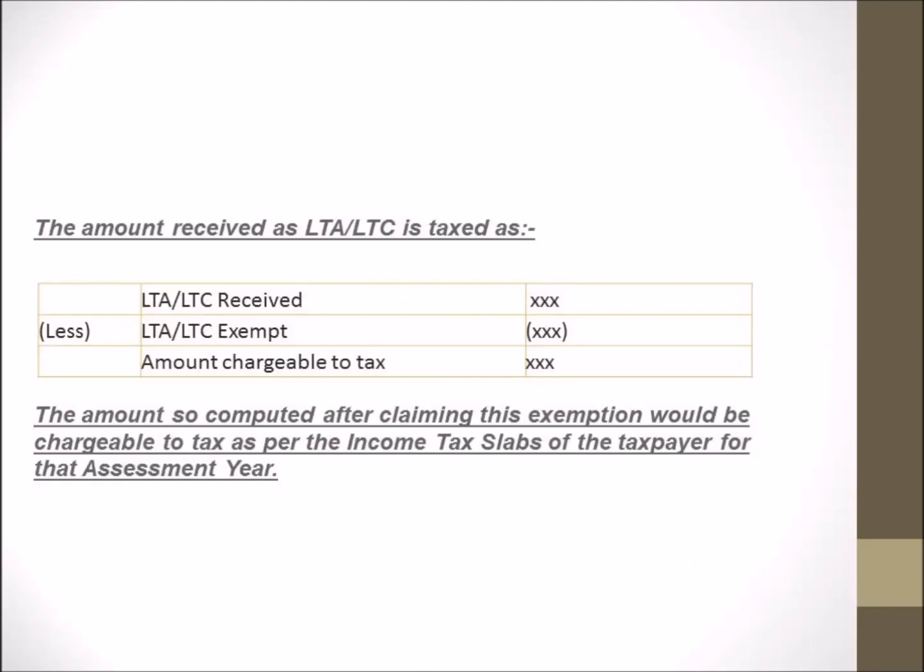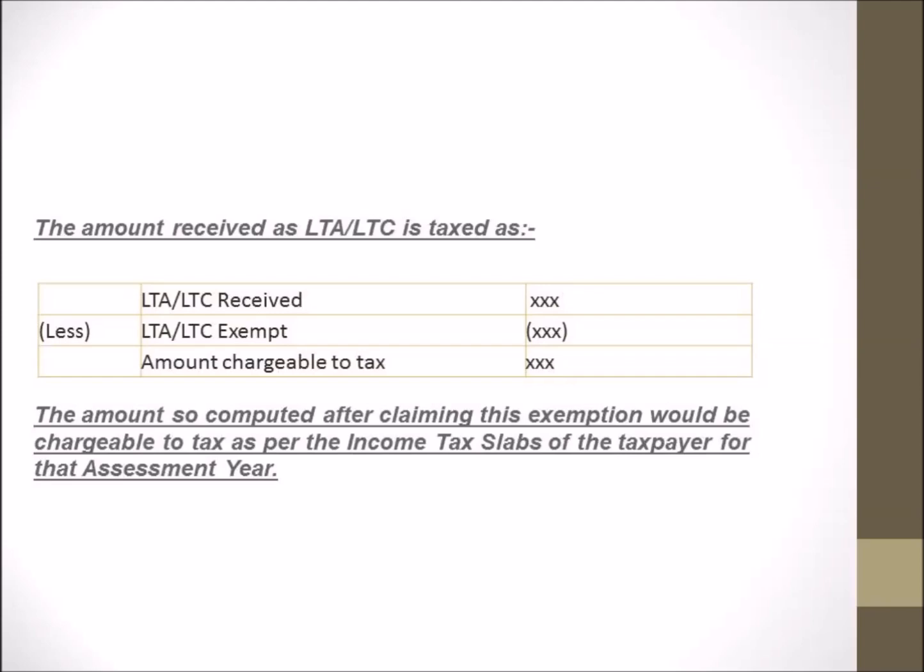This is the equation as per which we'll get the amount which is chargeable to tax after deducting the amount which is exempted from tax. It's very simple. We'll deduct the LTA or LTC which is exempted from the LTA, LTC which is received by us from the employer, and the remaining LTA, LTC will be chargeable to tax. So the amount so computed after claiming this exemption would be chargeable to tax as per the income tax slabs of the taxpayer for that assessment year.